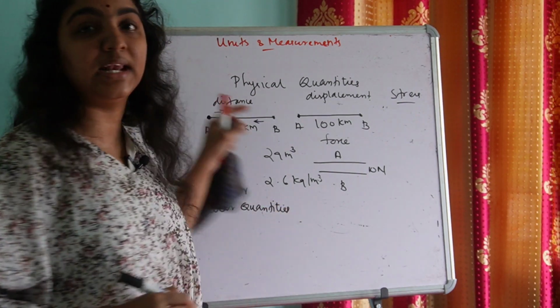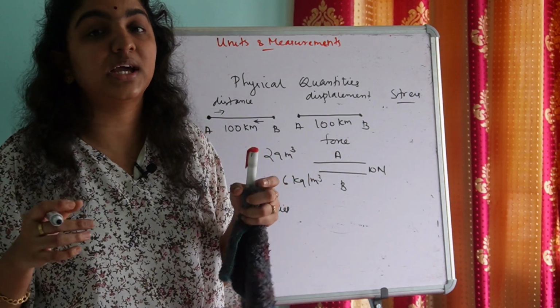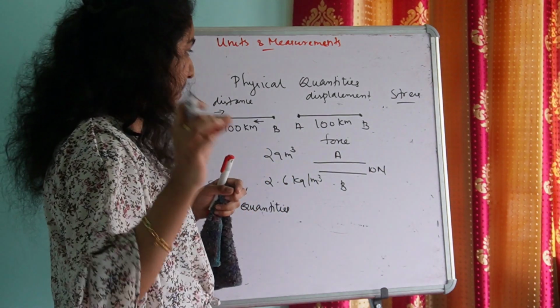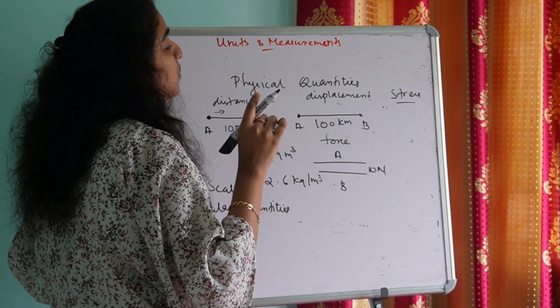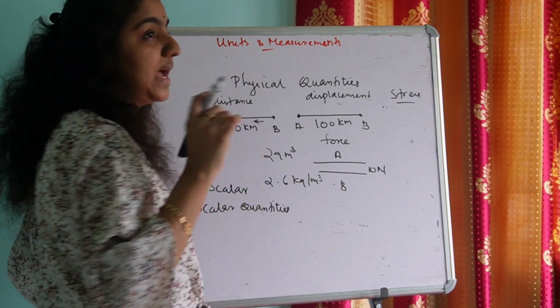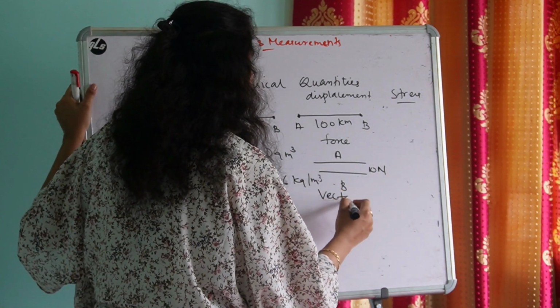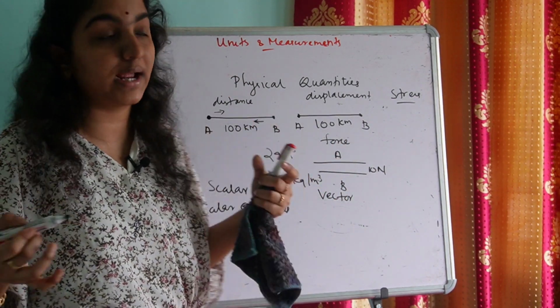So what are scalar quantities? Scalar quantities are those quantities which have only magnitude. And for describing quantities which have both direction and magnitude, we use the mathematical object vector to describe them.